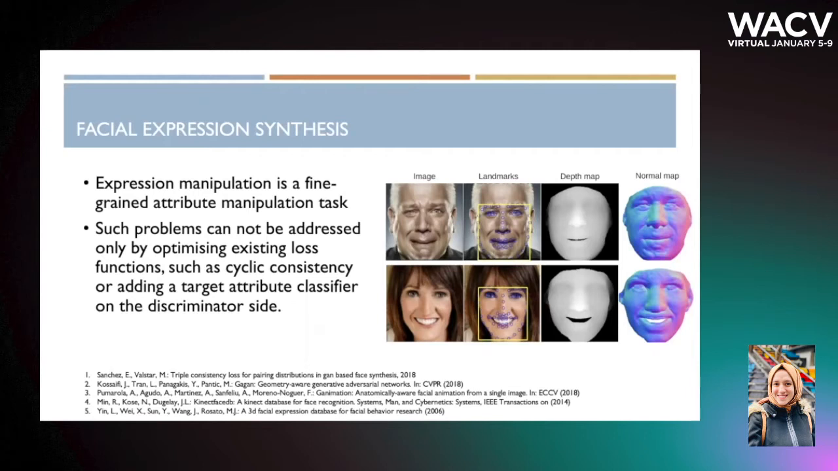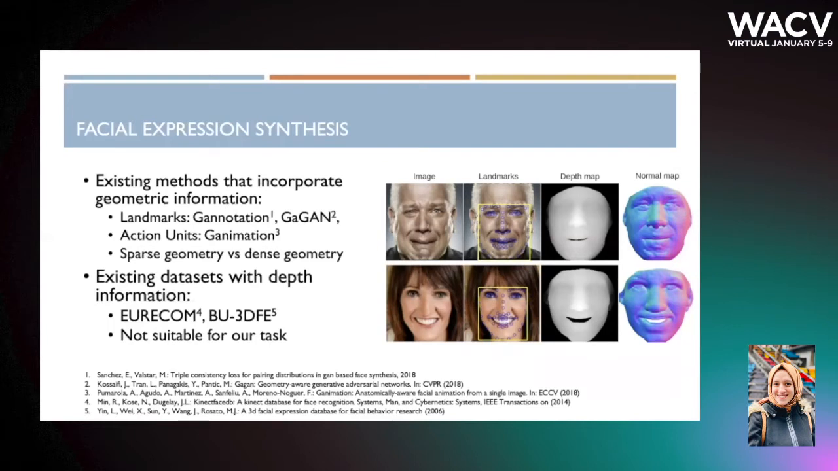To address such a fine-grained problem, optimizing existing loss functions or adding a target attribute classifier on the discriminator side is not enough. Some existing studies propose to incorporate geometric information with landmarks or action units. However, these annotations are sparse in nature and, as seen from the figure, cannot capture expression-specific fine details such as wrinkles on the cheek, forehead, and the shape of nose and eyebrows. Unlike sparse annotations, depth and normal maps are capable of capturing these geometric clues.